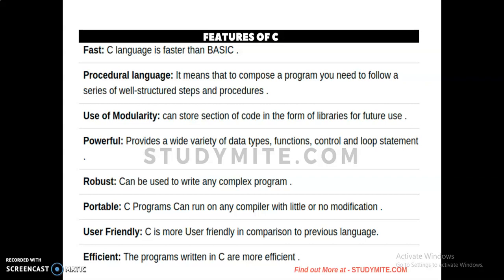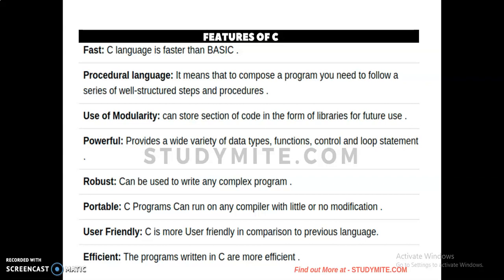Use of modularity. Modularity means you can store sections of code in the form of libraries for future use. Powerful: it provides a wide variety of data types, functions, and control and loop statements compared to its predecessor. And it is a robust language. It can be used to write any complex program. By using C, you can write any complex programs. And the next one is portable. C programs can run on any computer with little or no modifications. It can run on any compiler.